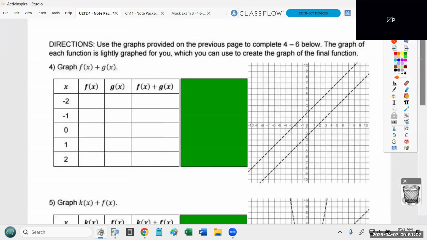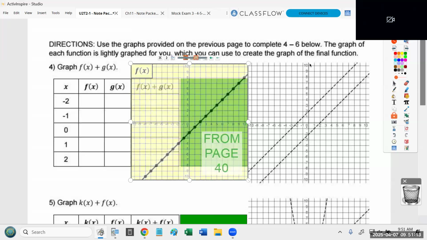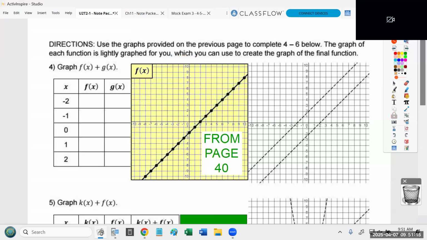Okay? So use the graphs provided on the previous page to complete 4 to 6 below. The graph of each function is lightly graphed for you, which you can use to create the graph of the final function. So just to point this out, from the previous page, f of x is this line here. So because you all don't have highlighters, please just write f of x next to that curve, the lower of the 2.